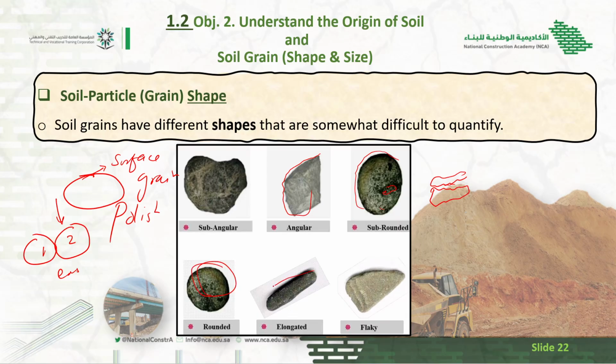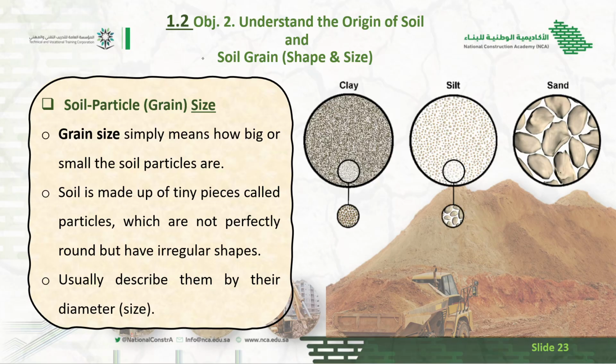Elongated means if the length is more as compared to its thickness. What is meant by flakiness? If the thickness is more as compared to its length. So these all properties we already discussed in the concrete. The another property is size. Size means, in simple words, we can say how big or small it is.